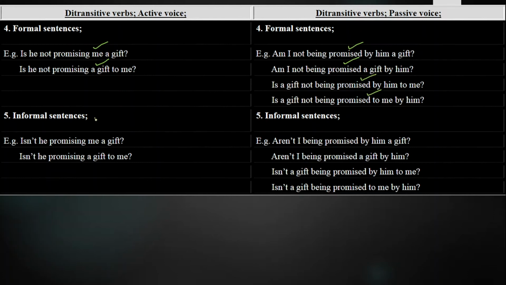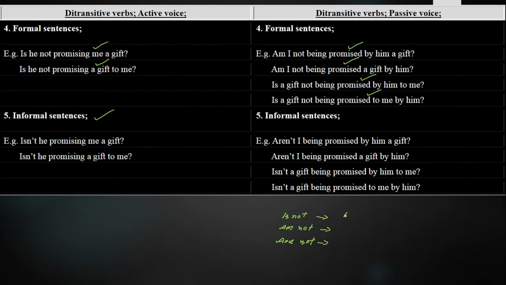Next, we have got the informal sentences. Those sentences in which we ask a question and deny the statement in an informal way. Keep in your mind, let me clear one thing to you people. Is not, are not, and am not: most of these students commit a lot of mistakes. They are contracted into short forms, and a lot of students commit mistakes.